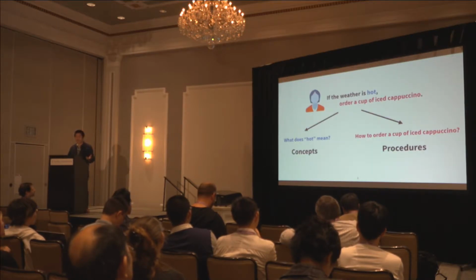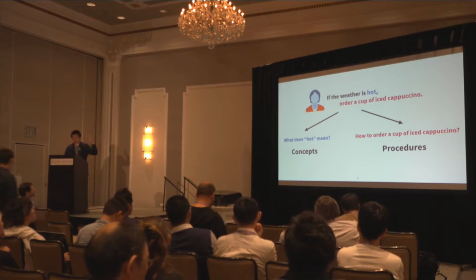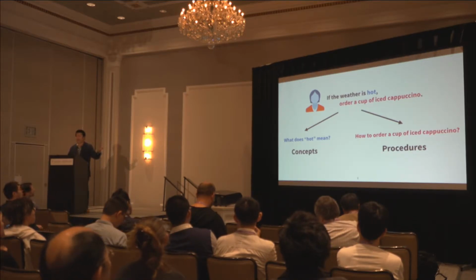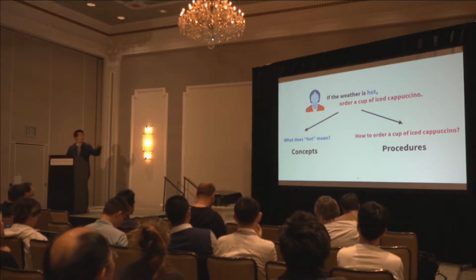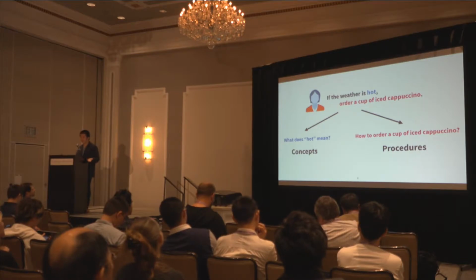When the agent doesn't understand the command, there are two possible reasons. For example, if the user says, if the weather is hot, order a cup of iced cappuccino, the agent may either not know the concept hot or the procedure of ordering an iced cappuccino.